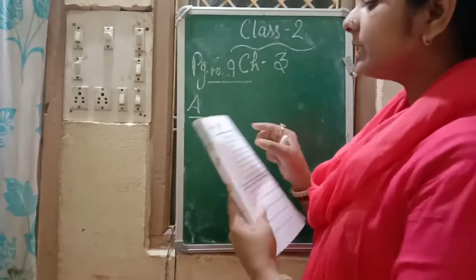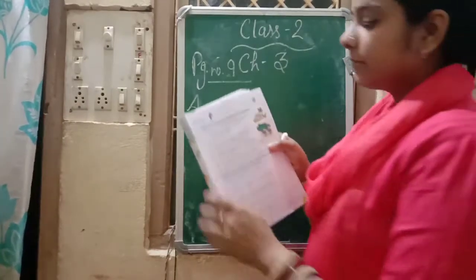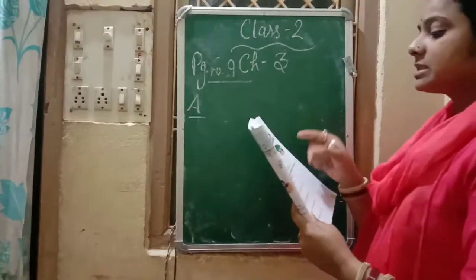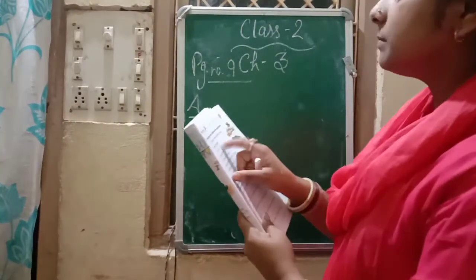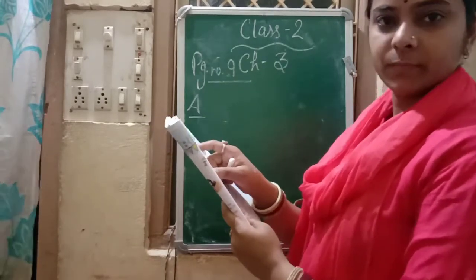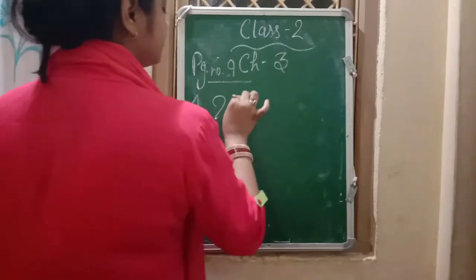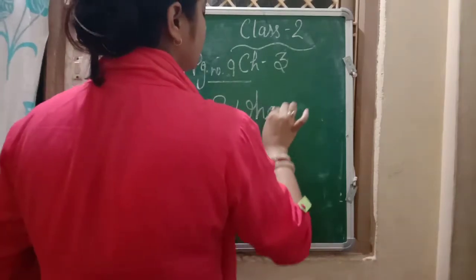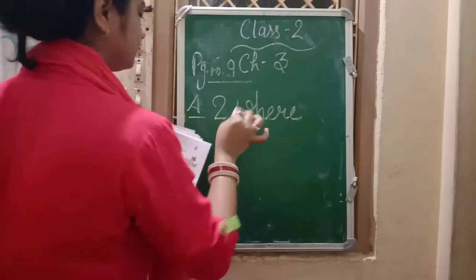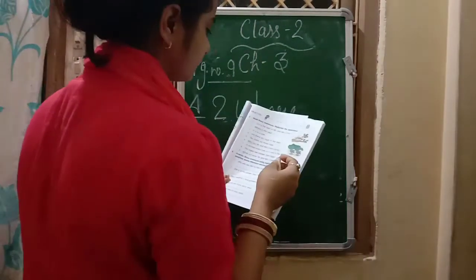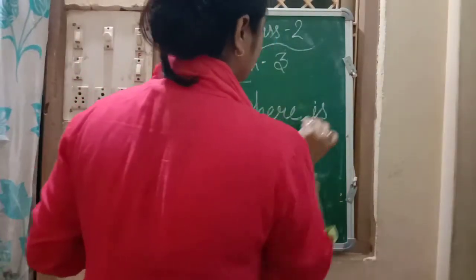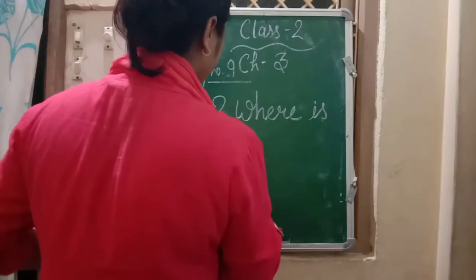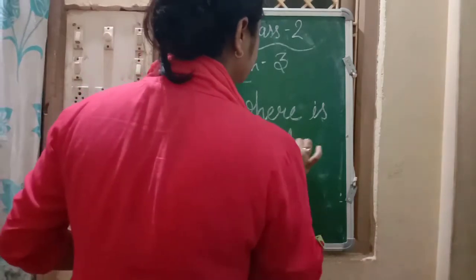Okay, the next one is: where is the nest? Firstly we have to see a question mark after the sentence. The second one is: where is the nest?